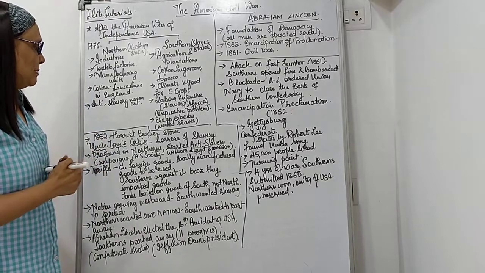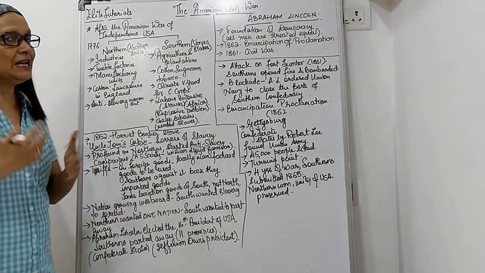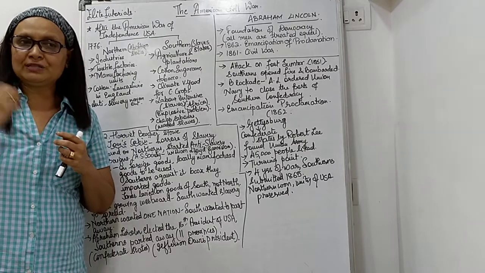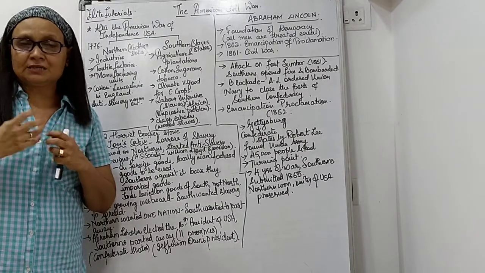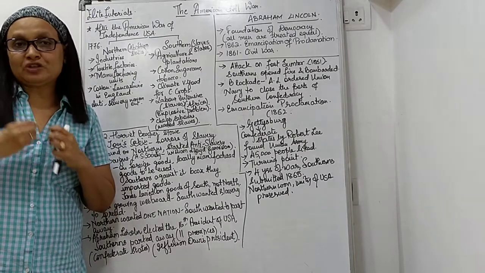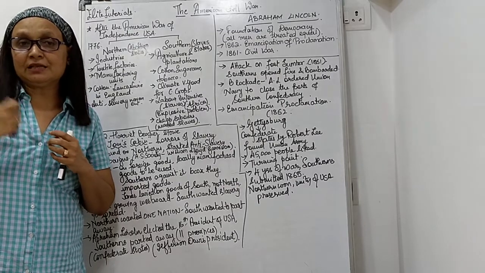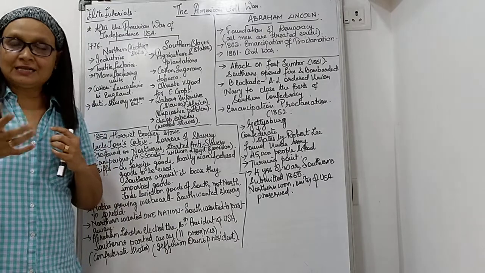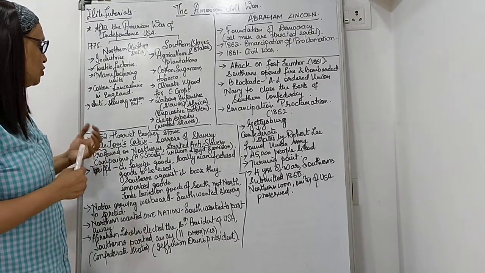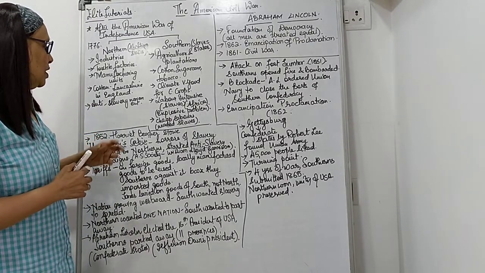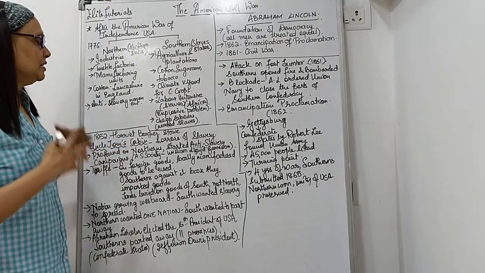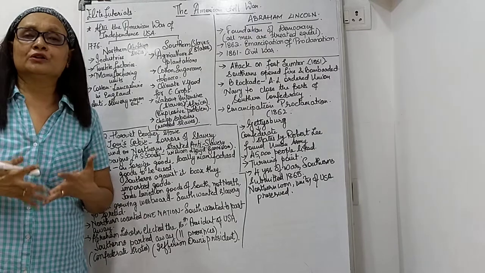Coming to when all these things are happening, let me tell you, I have told you in the before chapters also, work of philosophers, someone or the other writes, someone or the other speaks, especially when I said that a pen is mightier than the sword. When you write, people read, they react. And that is how you have one very important author in 1852, Harriet Beecher Stowe, who in her book called Uncle Tom's Cabin, had written the complete horror of slavery.